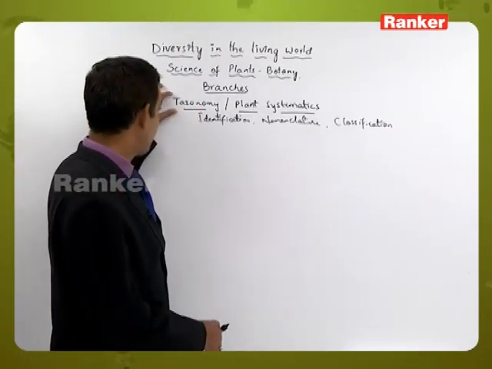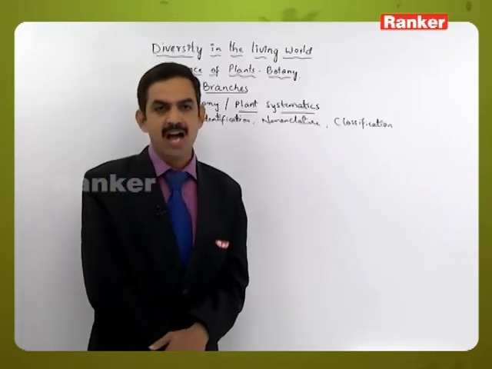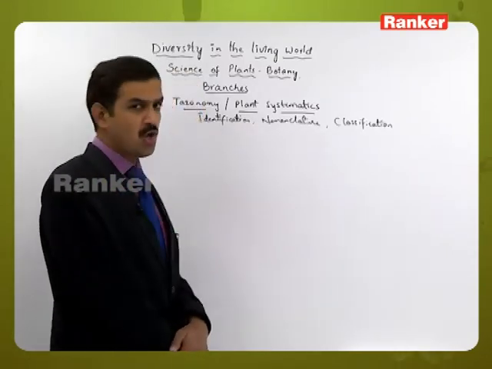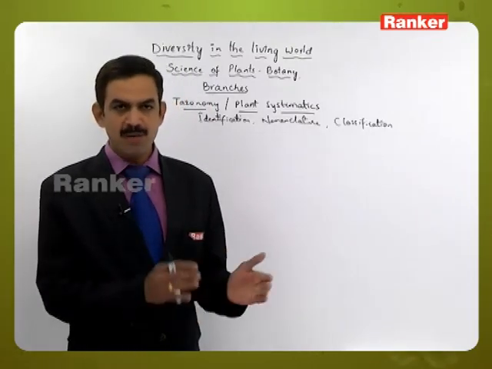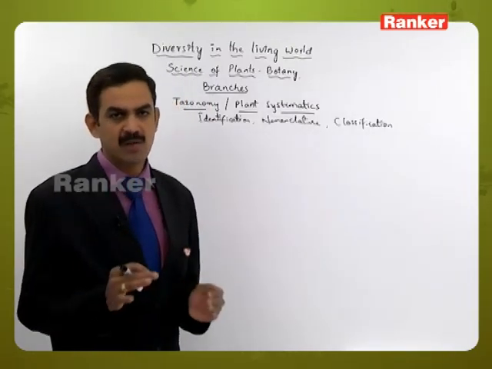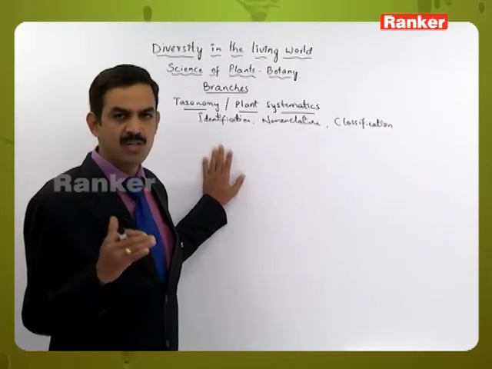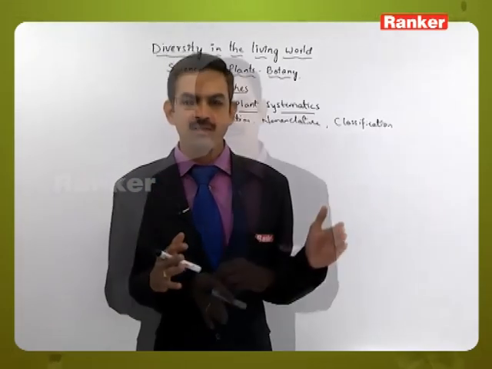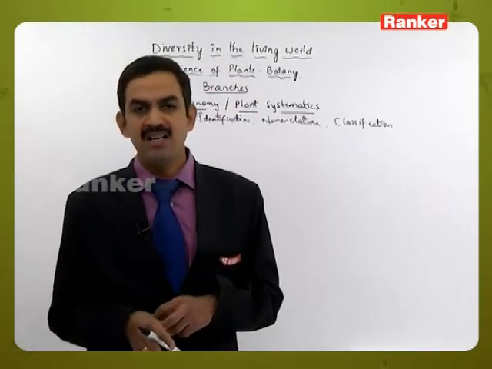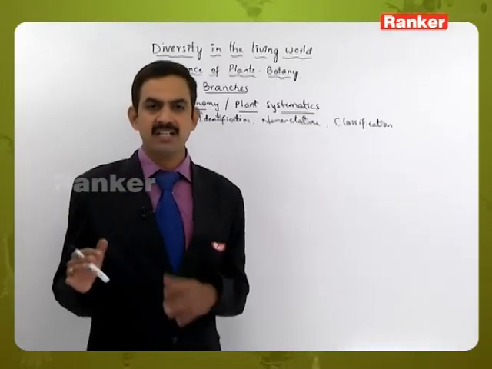And the term taxonomy also gives the same meaning, that is taxis means arrangement and nomos means according to some law or some rules. So arrangement of things according to some rules or principles is called taxonomy. Based on this taxonomy we can say that similar groups of plants are kept in related groups, and unrelated plants containing dissimilar characteristics are kept in unrelated groups.